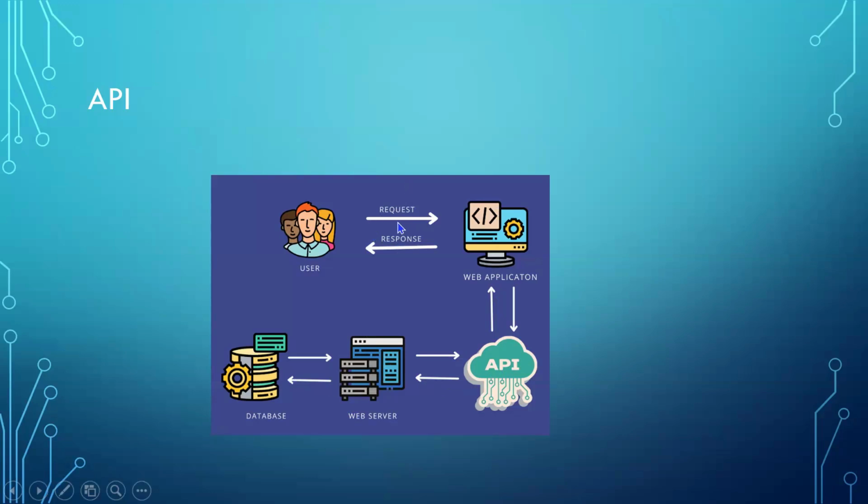So whatever the user is sending the request through the API, this API is going to interact with the Django framework, and it is going to take the data, whatever the information from the database, and it will be responding back to the user. This is the way how the application program interface works.